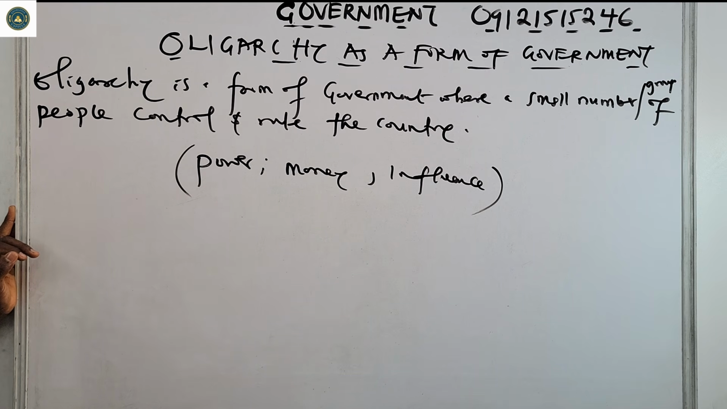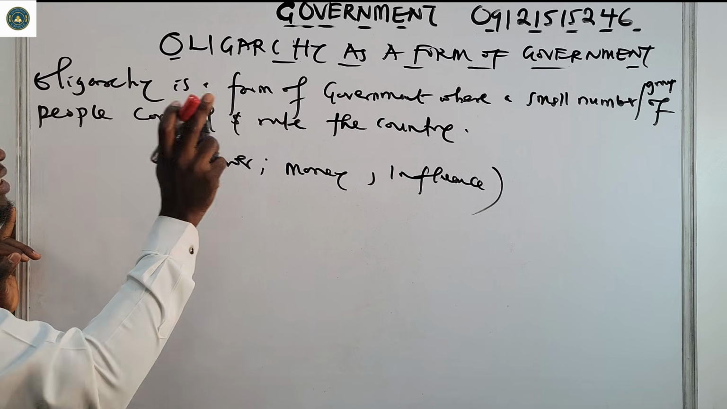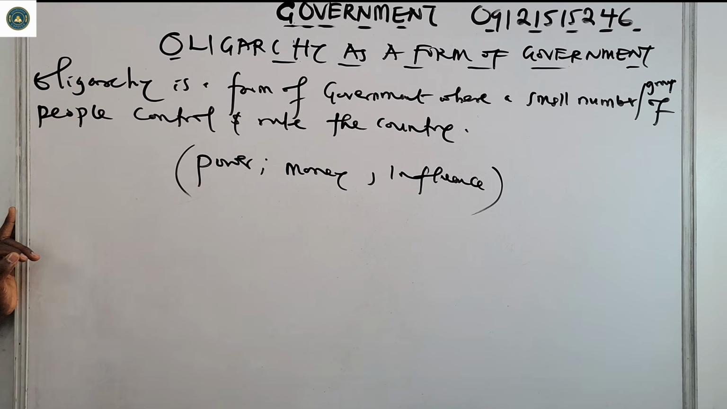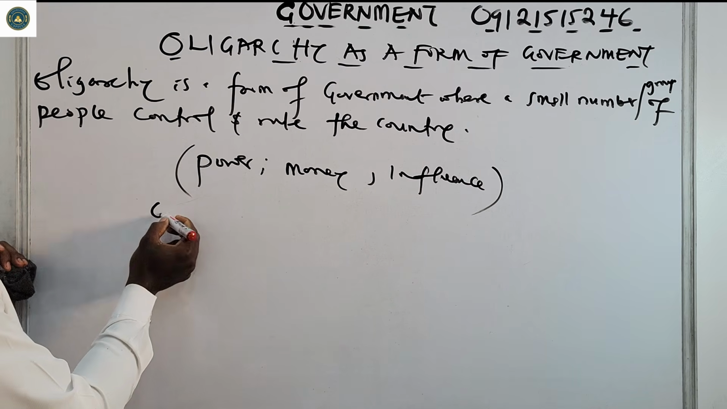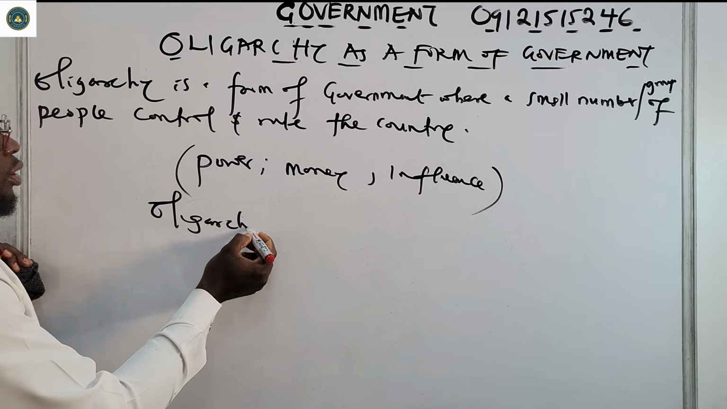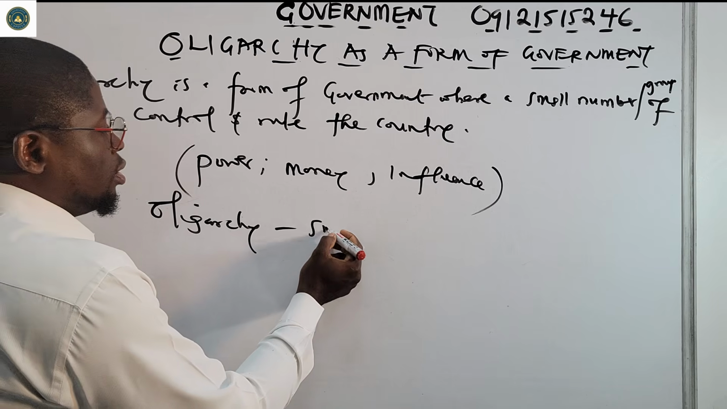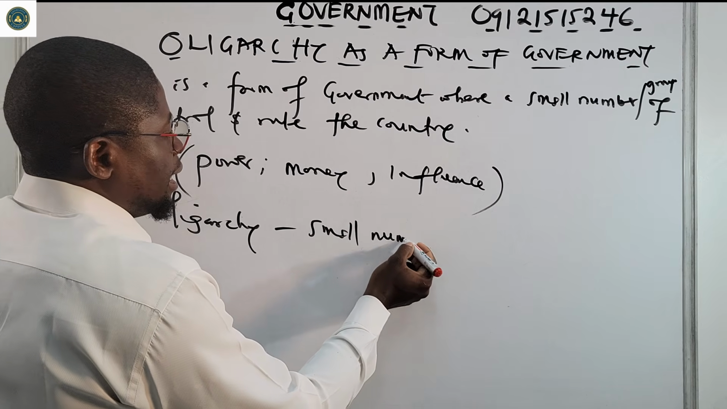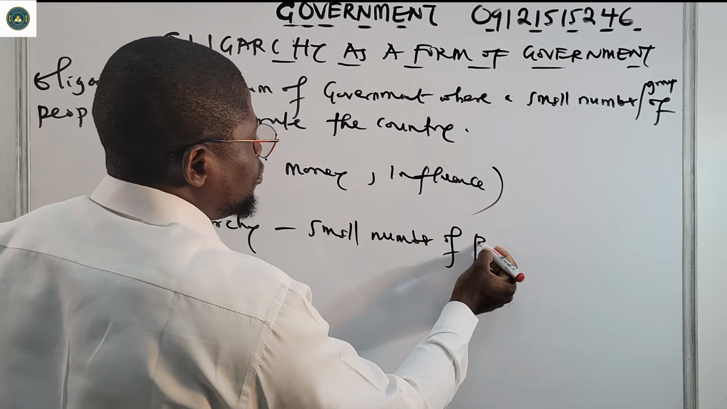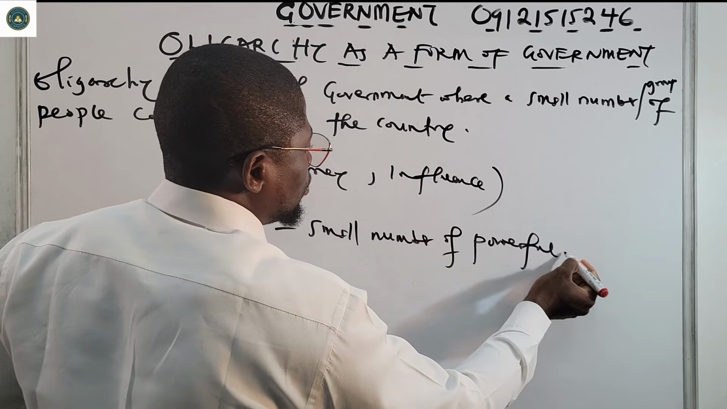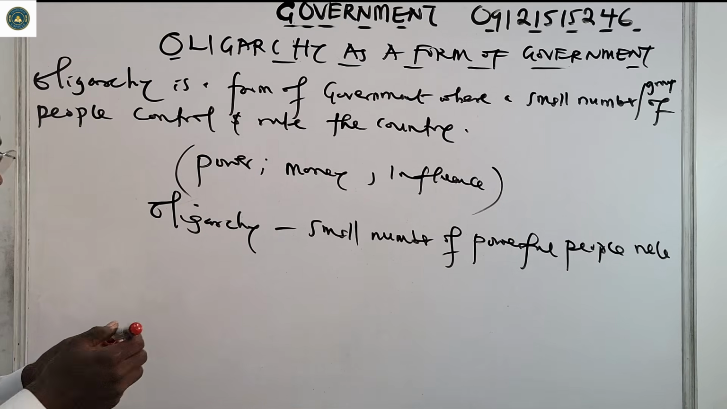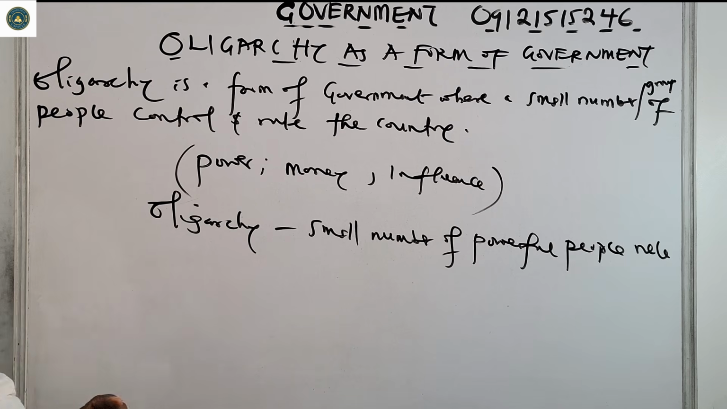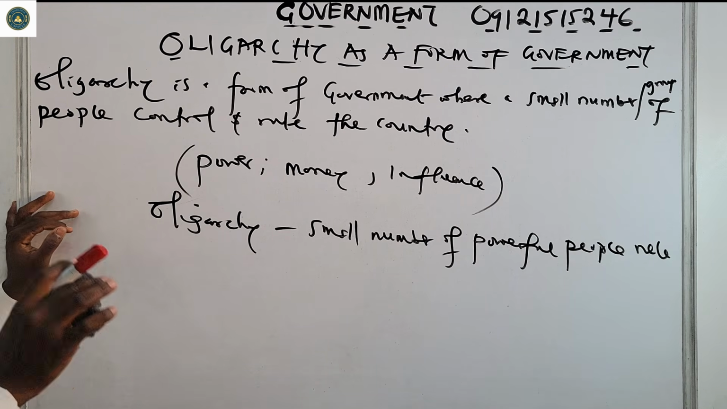So oligarchy is a form of government that is ruled by a small group of powerful people. So you can say that in oligarchy, a small number of powerful people rule or command everyone.